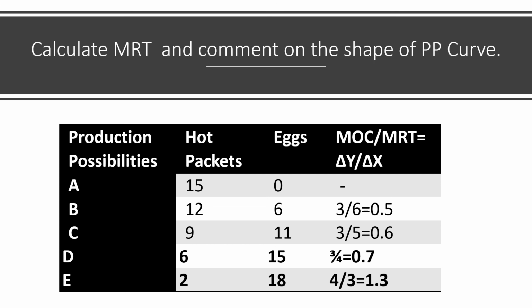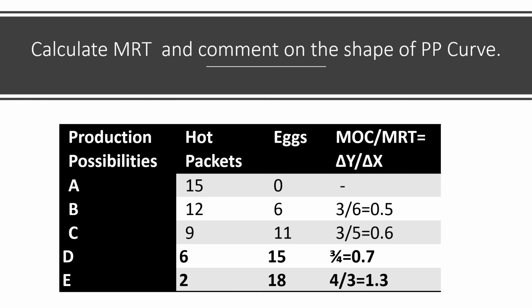So what is the conclusion on the basis of this question and what is the shape of the PP curve? The conclusion is MOC is increasing because one good is sacrificed to gain the other good, and the other good here is X, right? And the shape of the PP curve on the basis of this numerical should be concave to the origin.